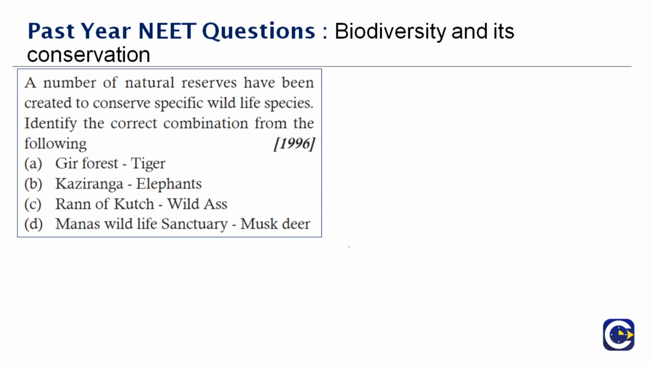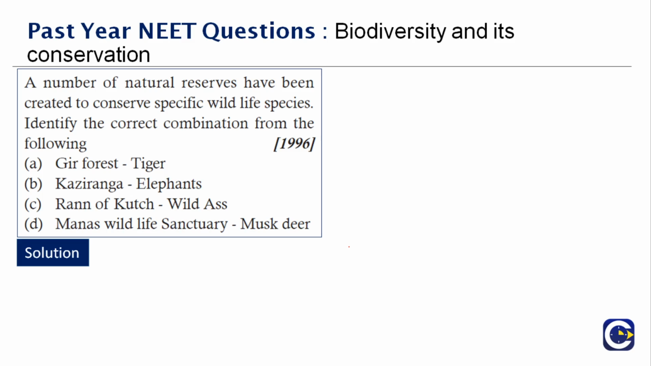Next question here. A number of natural reserves have been created to conserve specific wildlife species, and you have to identify the correct combination from the following. It's an easy one. I think you'll be able to answer now. Gir forest is specially for lion. Kaziranga, once again, it's not for elephants. Kaziranga is meant for rhinoceros. Therefore, it's wrong. Rann of Kutch is for wild ass. You think it's right? That's right.